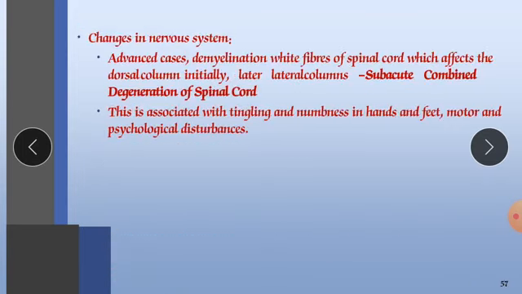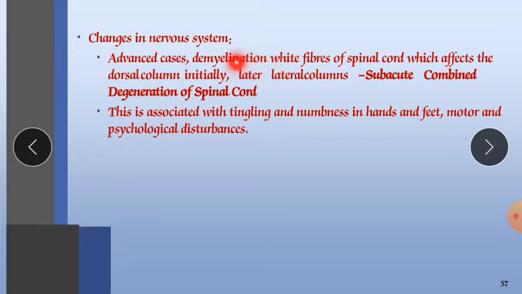Changes in the nervous system, in advanced cases: demyelination of the white fibers of the spinal cord. Demyelination affects the white matter. The myelin sheath is the covering responsible for myelination.